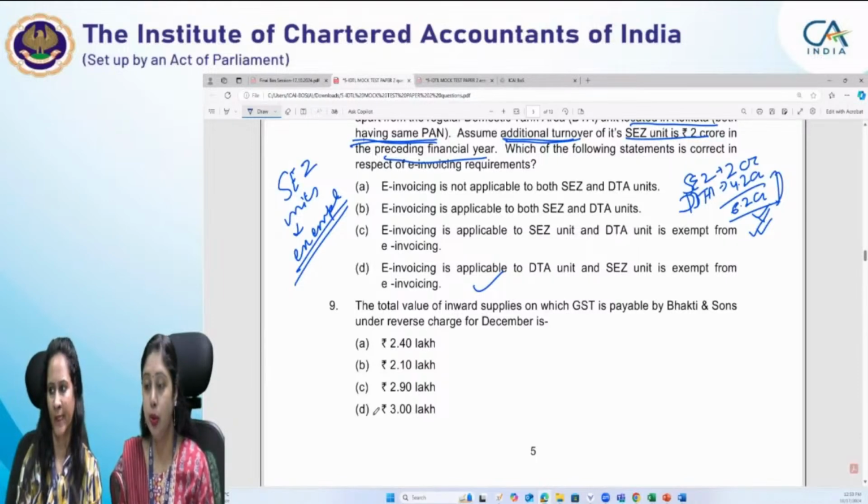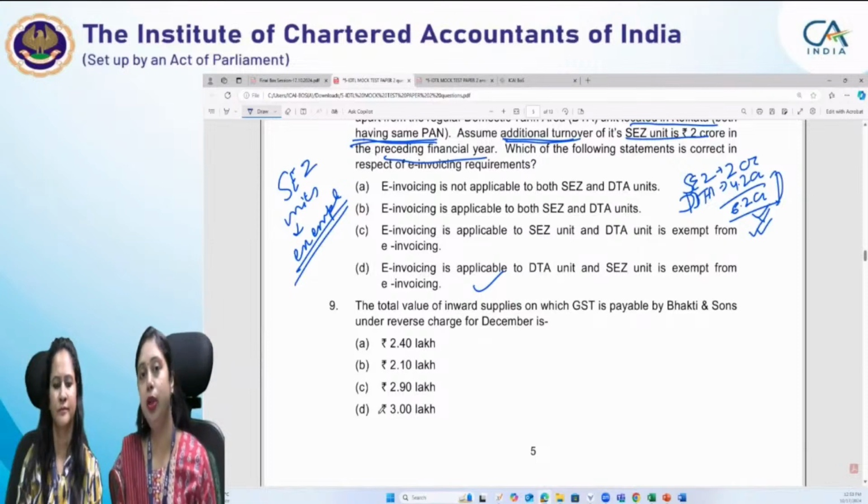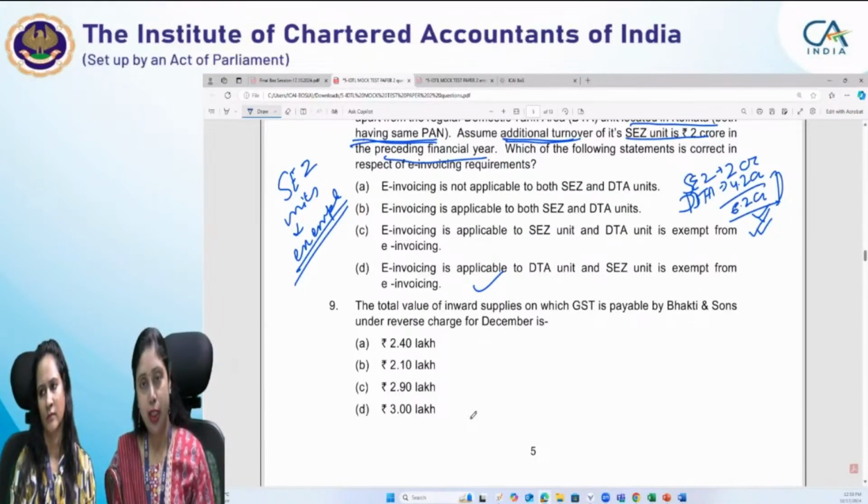Another thing to note is that you have to see the previous year's turnover. Had the turnovers been given for the current year, and some turnover for previous years also given, then you have to see the previous years' turnover. Since the inception of GST law, that is from financial year 2017-18, we have to see the turnover of the company. If in any of these years it exceeded 5 crores even once, then the e-invoicing provisions will apply.